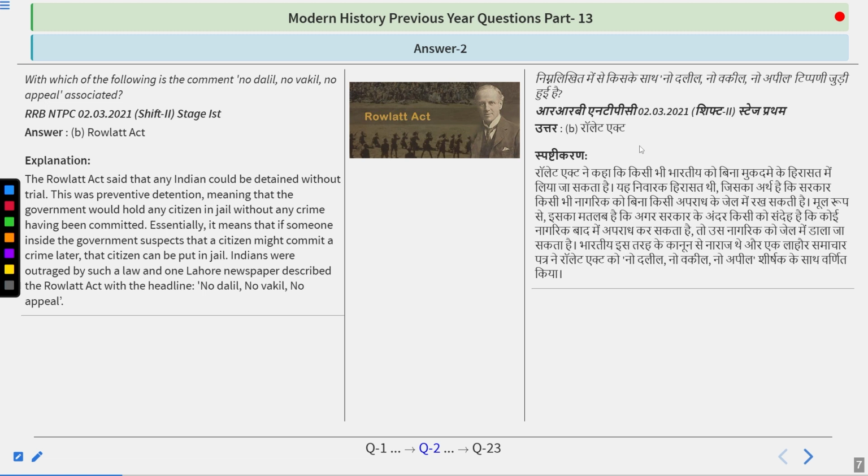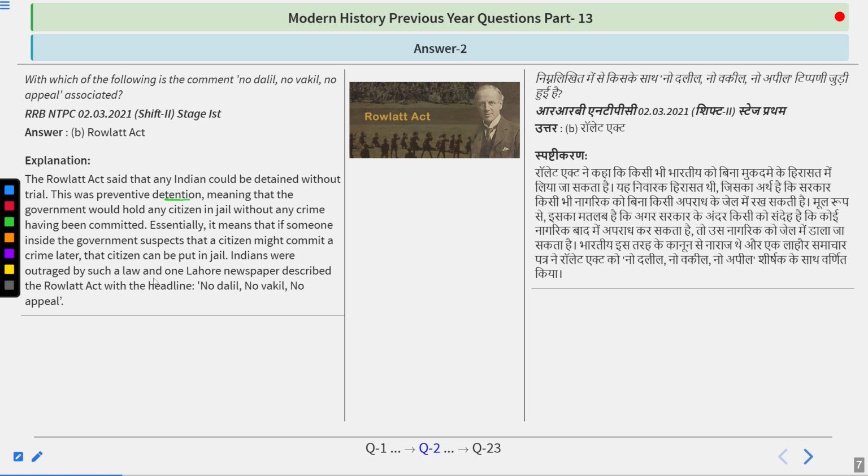So Rowlatt Act said that any Indian could be detained without trial. This was preventive detention, meaning that the government would hold any citizen in jail without any crime having been committed. Essentially, it means that if someone inside the government suspects that a citizen might commit a crime later, the citizen can be put in jail.